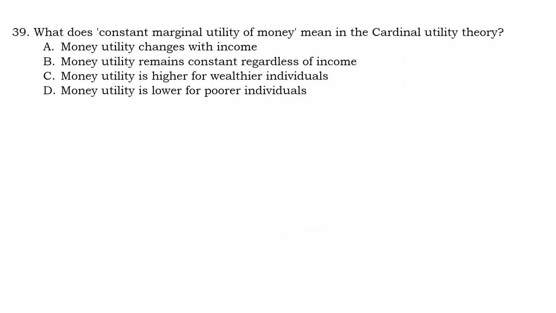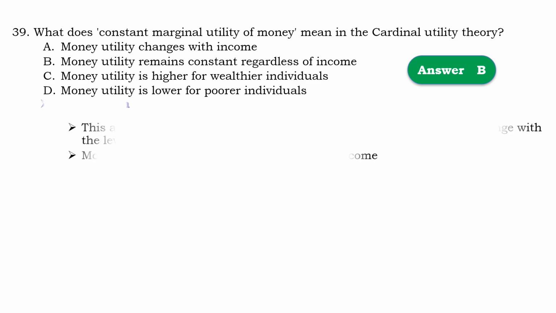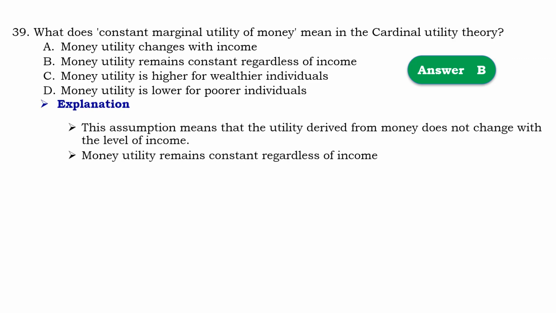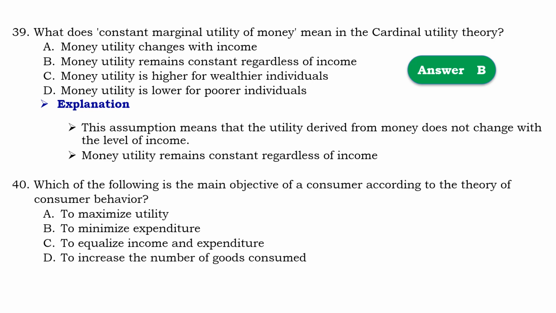Question number 39, what does constant marginal utility of money mean in cardinal utility theory? So that should be B, money utility remains constant regardless of income. This assumption means that the utility derived from money does not change with the level of income. Money utility remains constant regardless of the income.